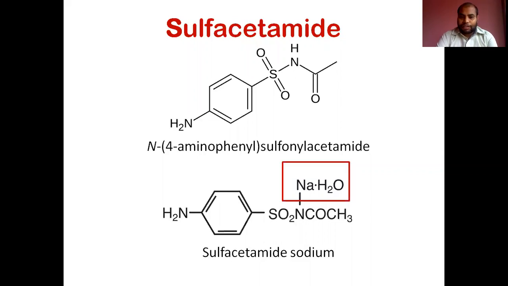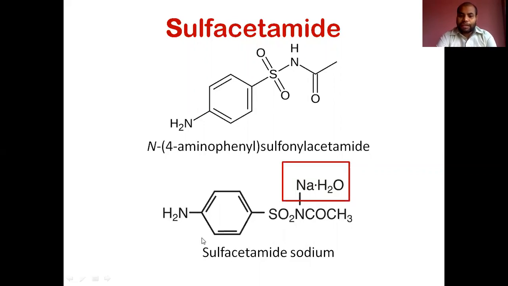As we have seen, the structure has been given in the slide. In your syllabus, the structure is given. The basic structure of sulfonamide that you have studied and remembered has the aromatic ring with an amino group along with the sulfamoyl group. Then there is the acetamide group. Acetamide is CH3CONH2. So sulfa plus acetamide equals sulfacetamide.